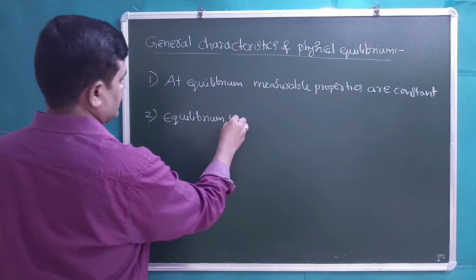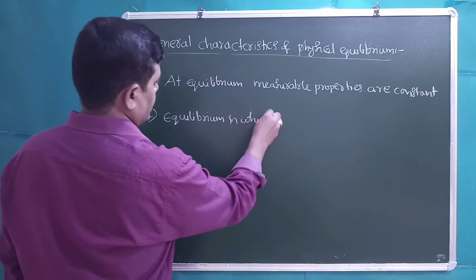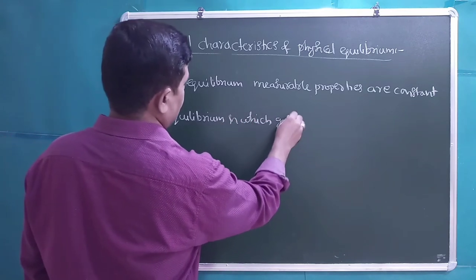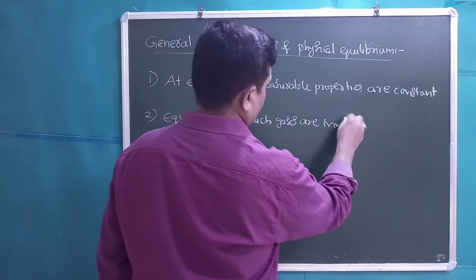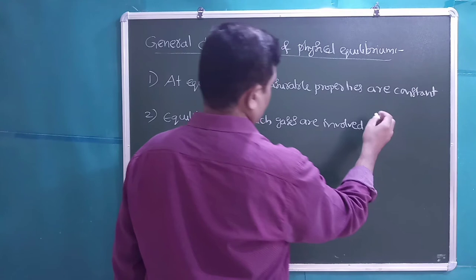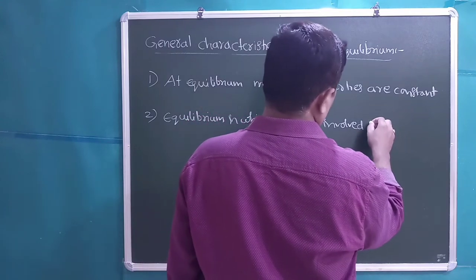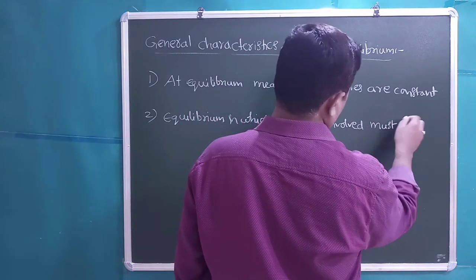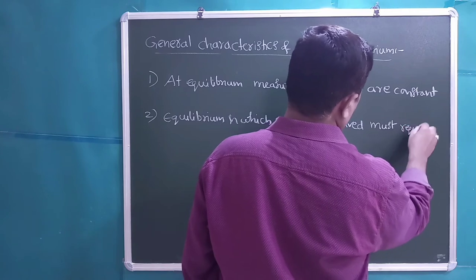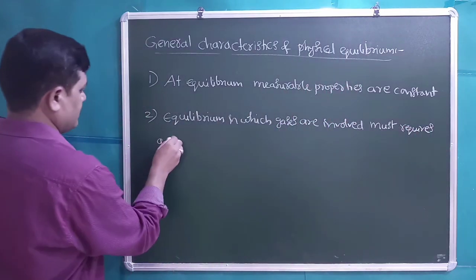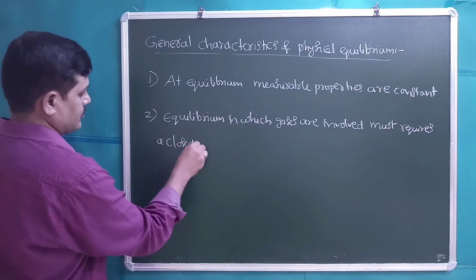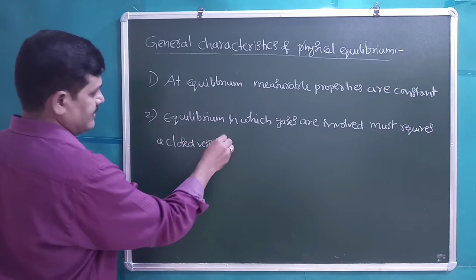Equilibrium in which gases are involved must require a closed vessel.